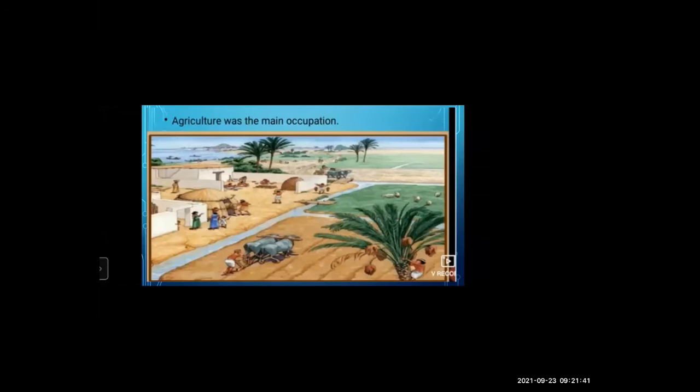Now only I asked you, what is your father's occupation? Occupation means the work a person does to earn a living, to earn money for living. Or occupation can also be called a profession or work. So the main occupation of the Harappan people was agriculture. Agriculture means farming.